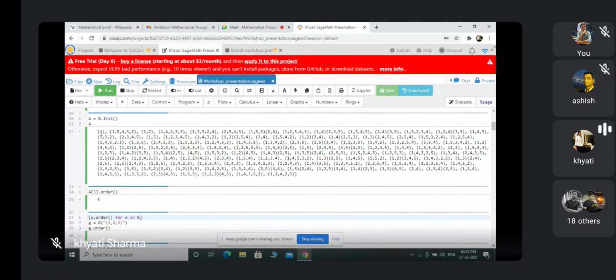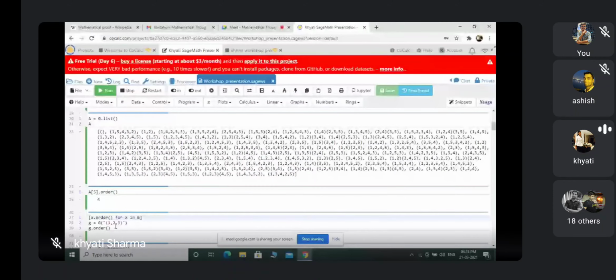First it gives the order of the identity, then the order of the next element. If I want to find the order of the cycle (1, 2, 3), I have to write g equals G with brackets and inverted commas around the element (1, 2, 3). This is the command to span g dot order. If I run it with Shift plus Enter or the run button, I get this.